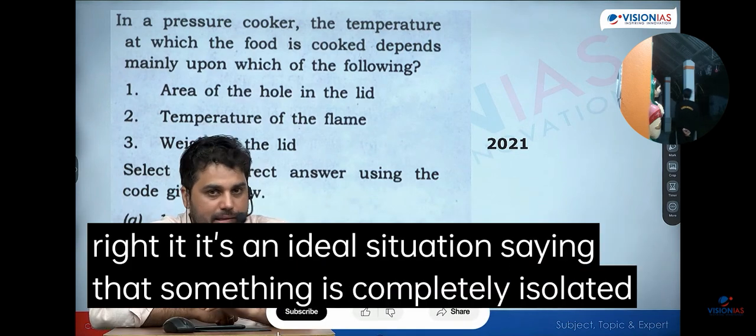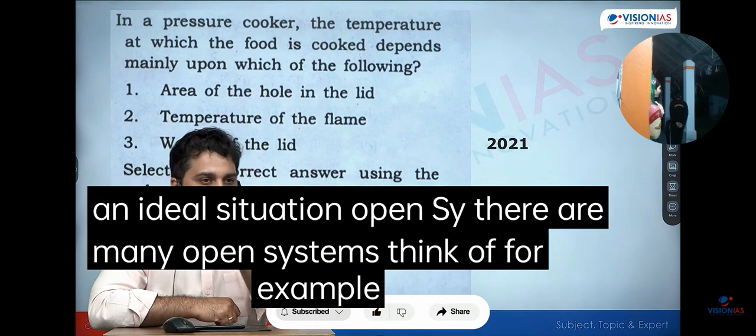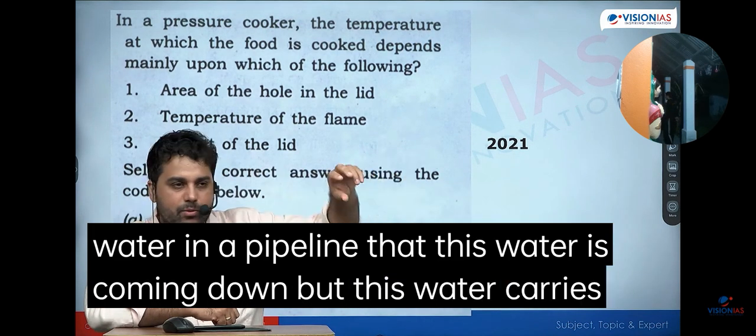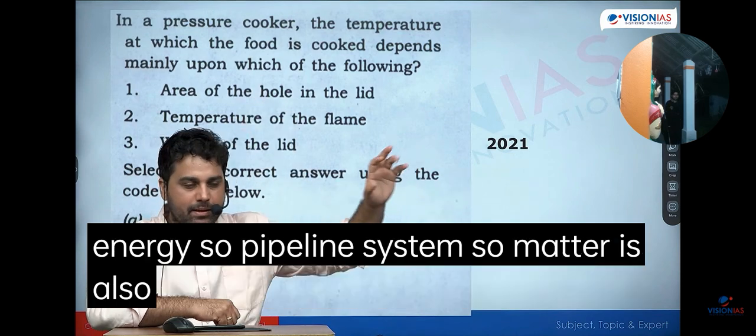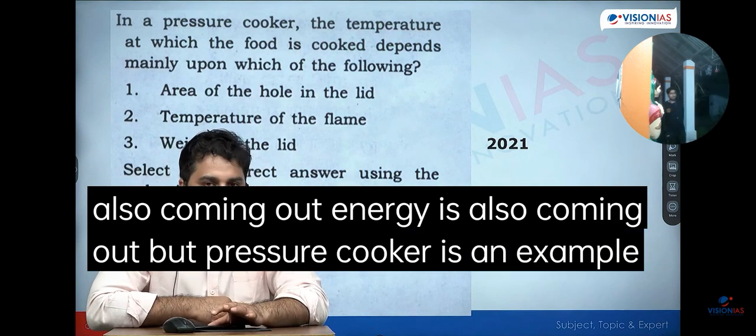Saying that something is completely isolated is an ideal situation. There are many open systems. Think of, for example, water in a pipeline. This water is coming down, but this water carries energy. So the pura pipeline agar mera system hai, so matter is also coming out, energy is also coming out. But pressure cooker is an example of a closed system.